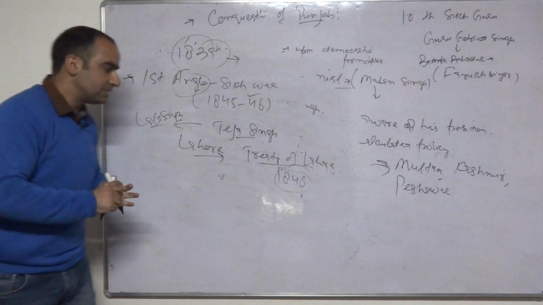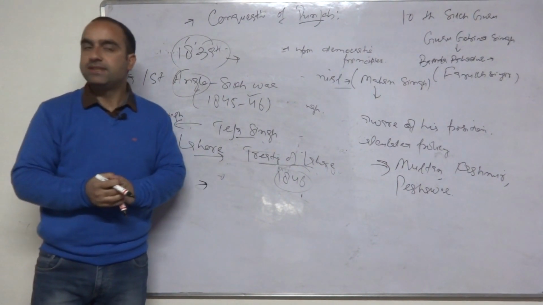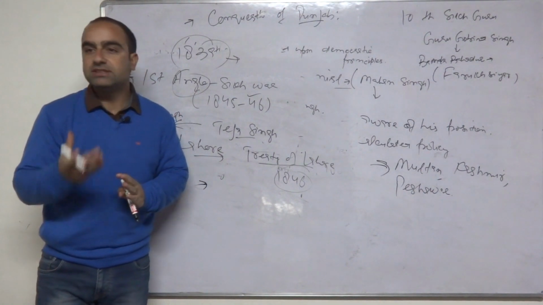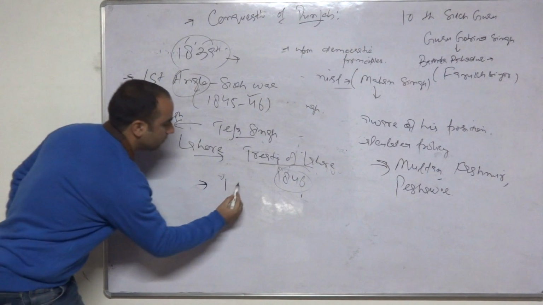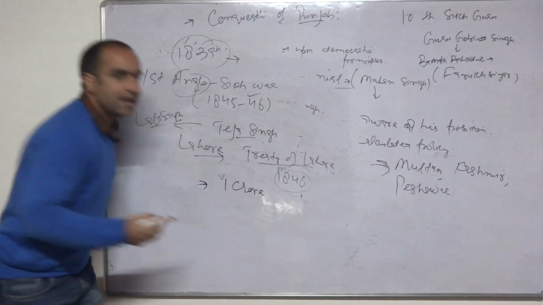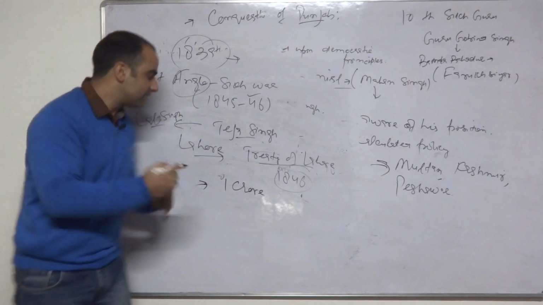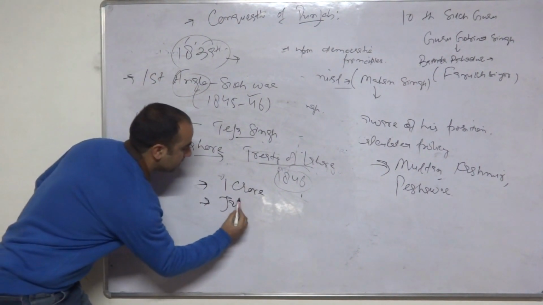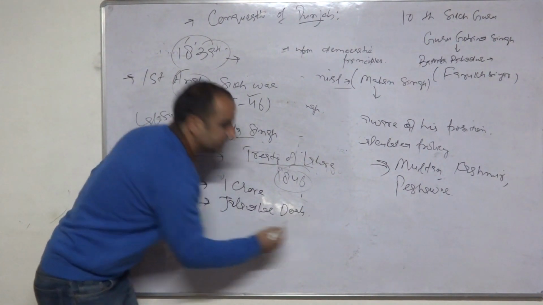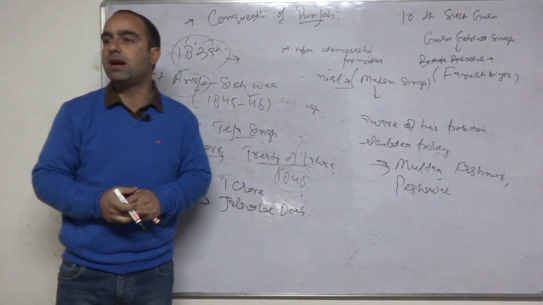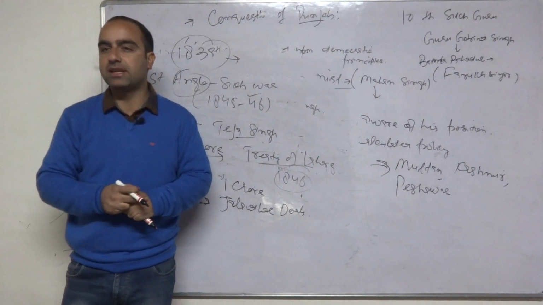Now what are the provisions of this treaty? Of this Treaty of Lahore of 1846, the Sikhs were told that you have to pay 1 crore rupees as the war indemnity, as the war compensation. The Sikhs were told that you have to give Jalandhar Doab to the Britishers. The Jalandhar area, the Doab, you have to give it to the Britishers.